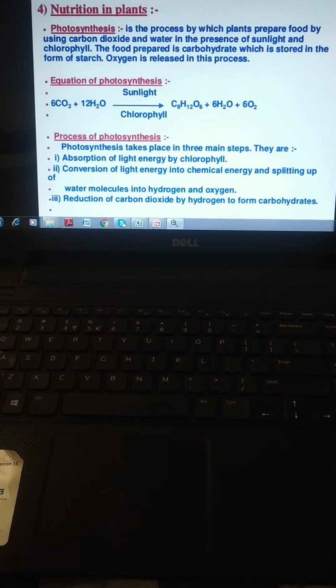See the reaction: 6CO2 plus 12H2O in the presence of sunlight and chlorophyll forms glucose, that is C6H12O6, plus 6 molecules of H2O and 6 molecules of oxygen.